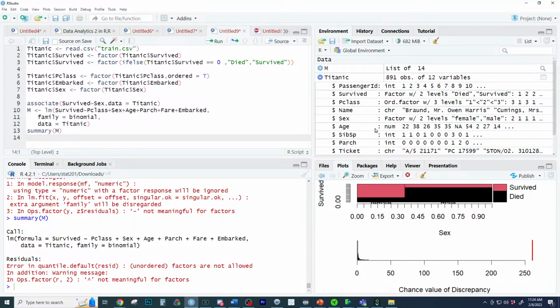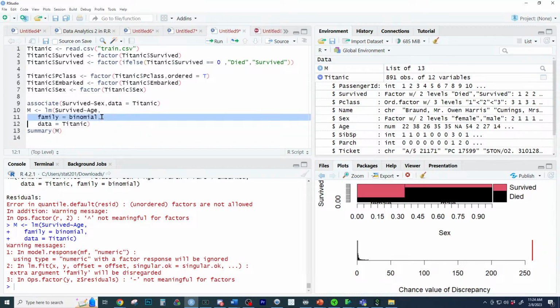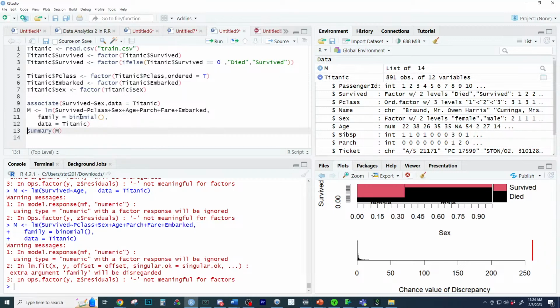There we go. P-class, sex, age, parch. What ones are characters? Name? I'm like, why does it not like it? Oh, well, now it shouldn't be family binomial. It's super mad. It's getting mad about survived. Oh, well, we do want family. Is it mad about the family binomial? Did I type that? It looks like that's what it's mad about.